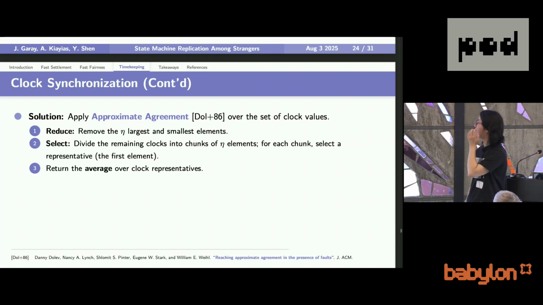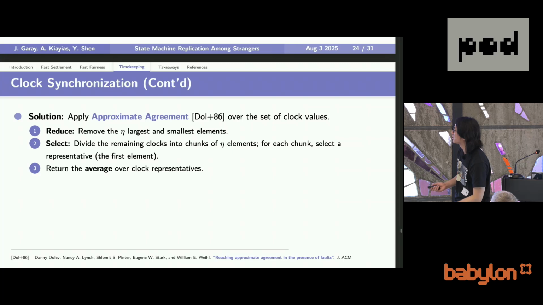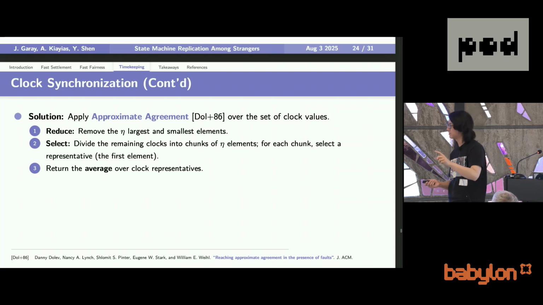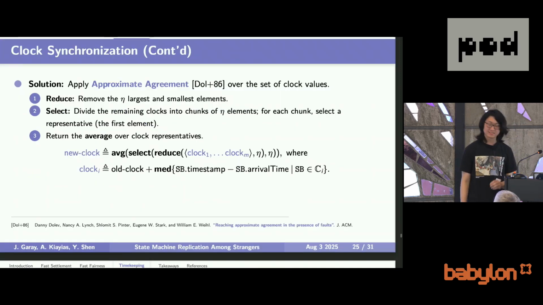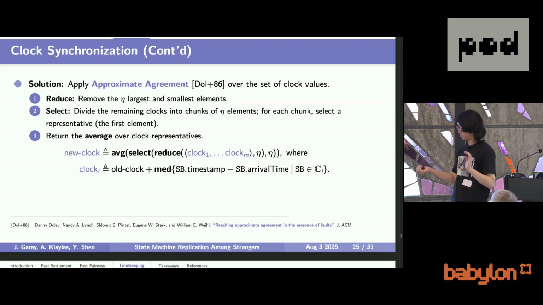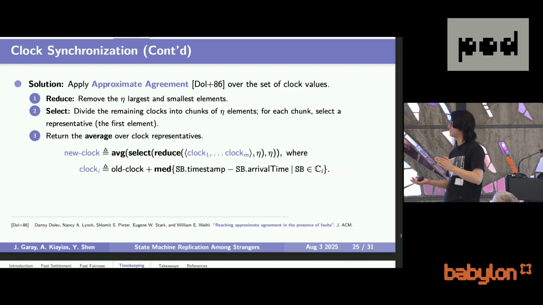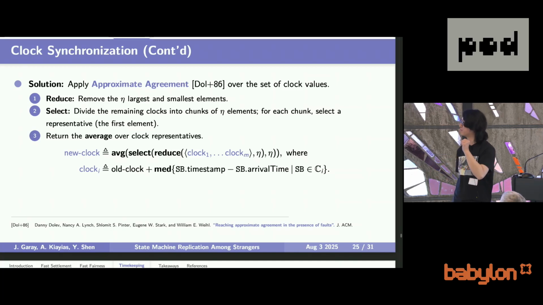The operations here are not that complicated. With parallel blockchains and also the clock synchronization protocol on a single chain that I talked about previously, you do it in parallel m times, and this gives you m different clock values locally. You first drop the largest and the smallest clock values to avoid going to those crazy times, and then you do this operation for the remaining clocks. You split them into different groups, and for each group you select a representative, and then you compute the average.